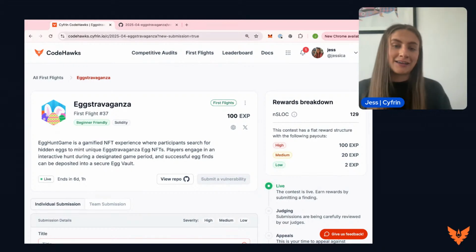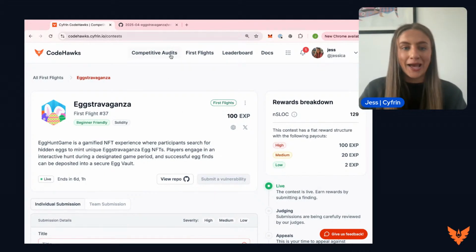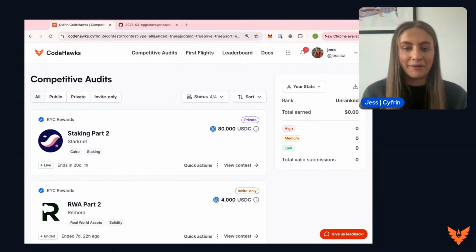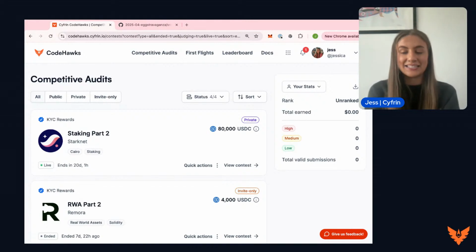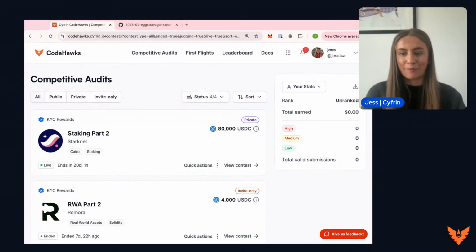And if you are taking part in these with the hopes of becoming a security researcher and entering some of our competitions on CodeHawks, then do know that we have a lot of exciting competitions coming up. Currently, we have Starknet Staking Part 2 live, and that launched yesterday. This will be live for another 3 weeks. This is a Cairo competition, but in the next couple of weeks, we'll be seeing a whole lot more competitions hitting CodeHawks. So definitely stay tuned and take this time as an opportunity to upskill and learn with those first flights before we move into those real competitions.